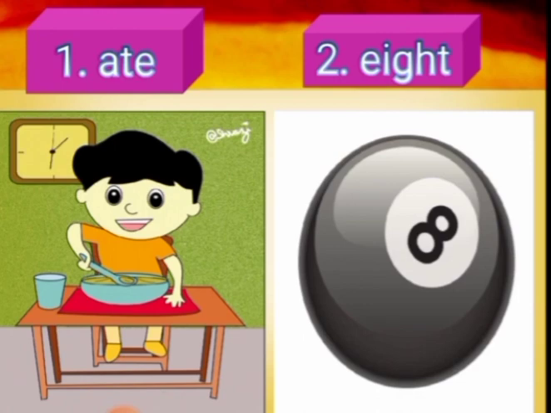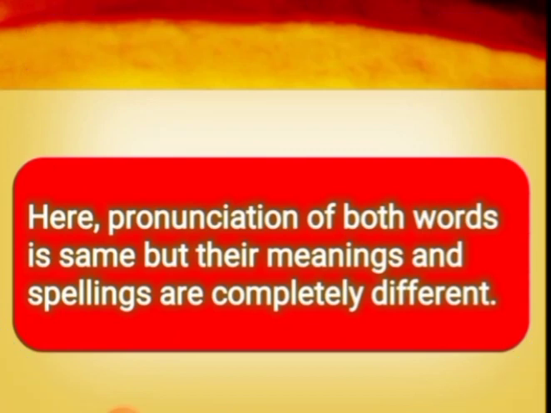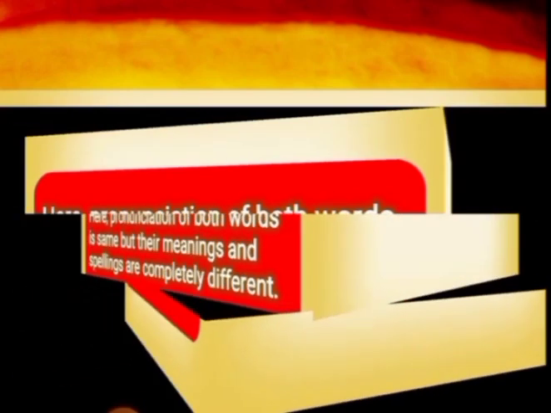So we have found that their meanings and spellings are different, but when we pronounce these words, their pronunciation and sound are the same. So these words are homophones.